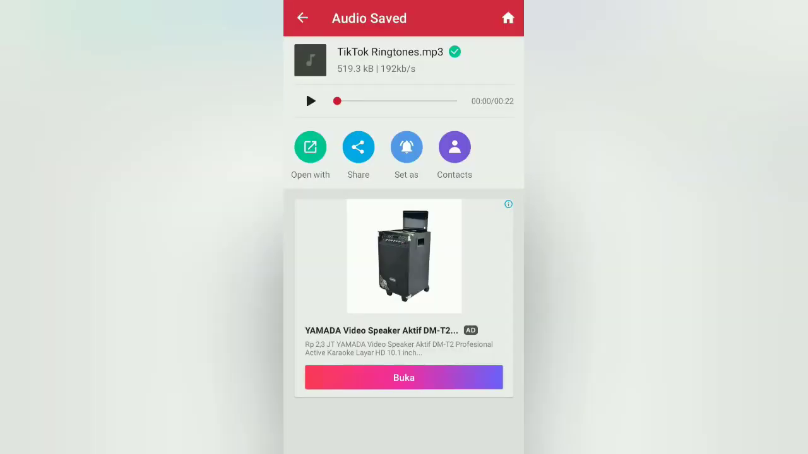Okay guys, that's the tutorial: how to make a TikTok video sound as a ringtone or alarm on an Android smartphone. So easy, right?